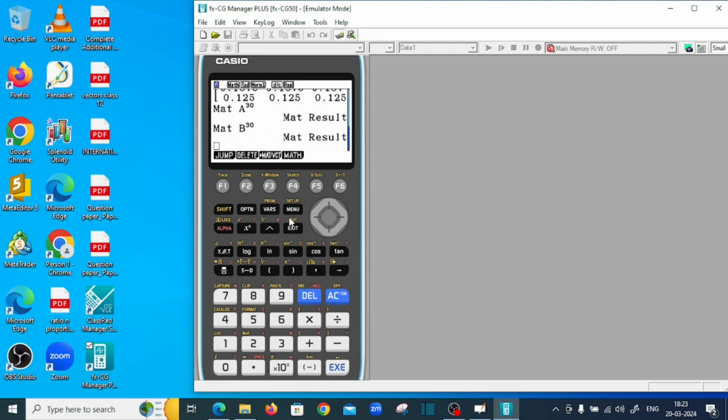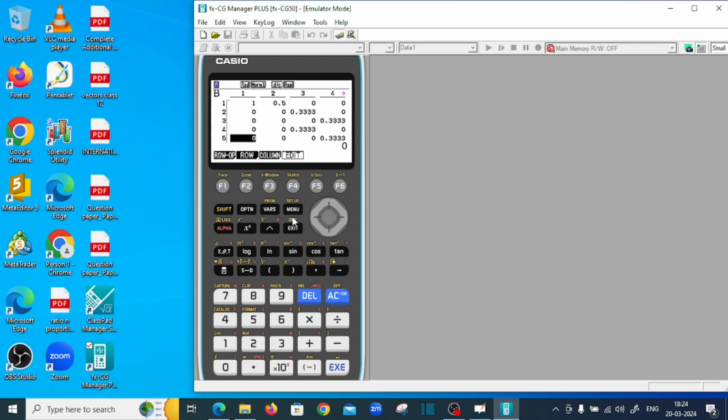I have entered my matrix already, and all the entries are according to the transition matrix I have already discussed and written on the whiteboard. So this is your transition matrix.